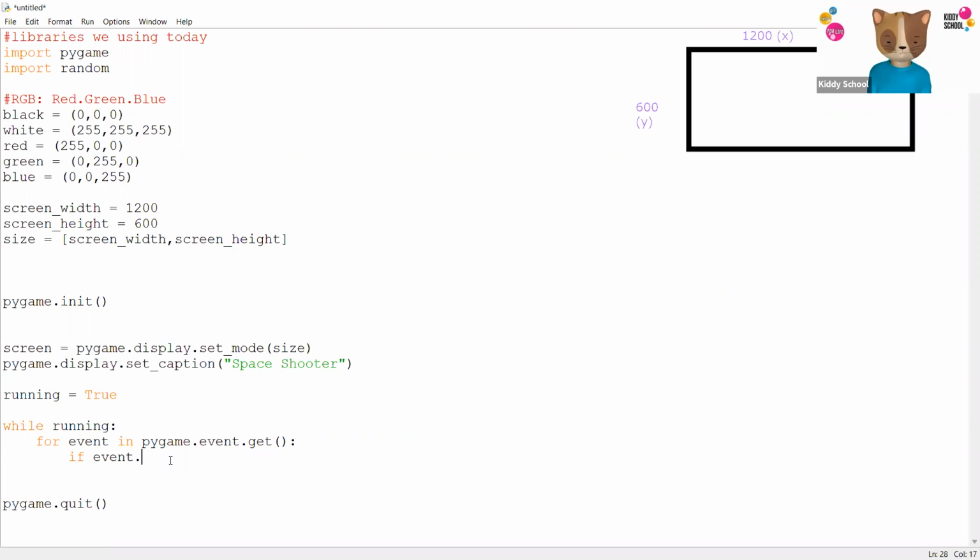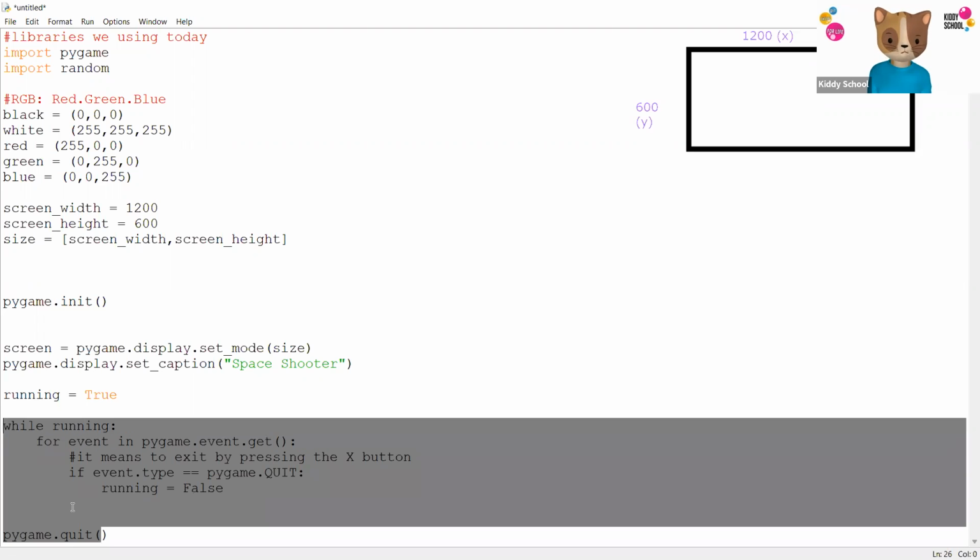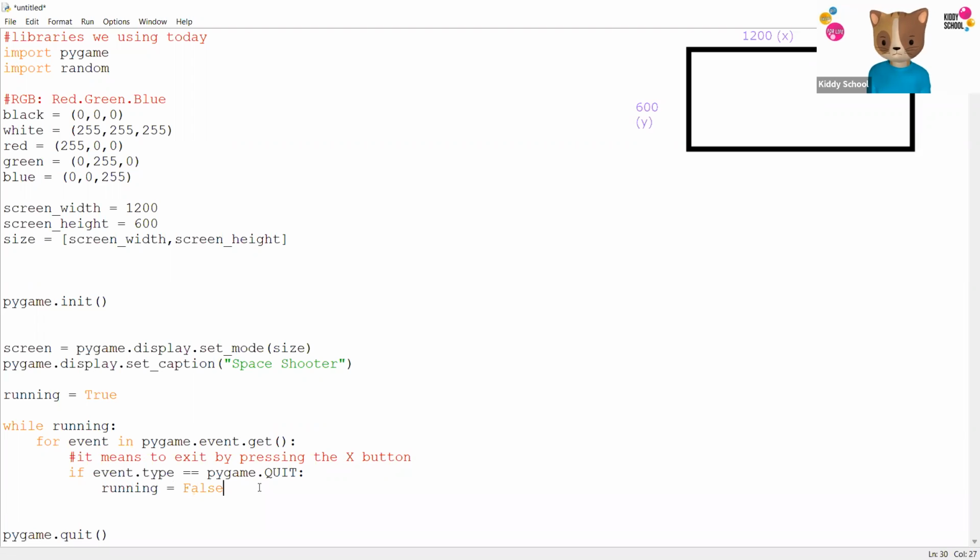So I say if event.type is pygame.QUIT, that means someone is pressing the X key. I'll give a comment here: to exit by pressing the X button. If someone is pressing the X button on the top right side, we will say running is false, and the whole loop is not going to run and your game stops. But if someone is not pressing the X key, we'll make the game run.